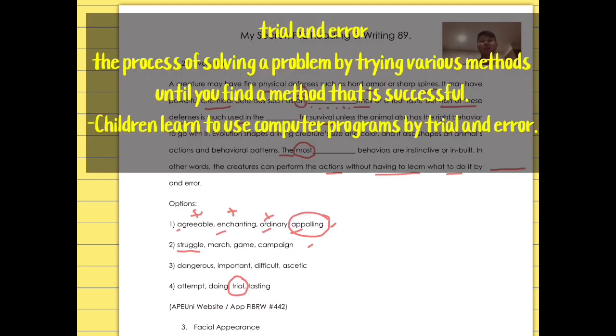This is a collocation or idiom. Trial and error means the process of solving a problem by trying various methods, trying different ways until you find a method that is successful. For example, children learn to use computer programs by trial and error.